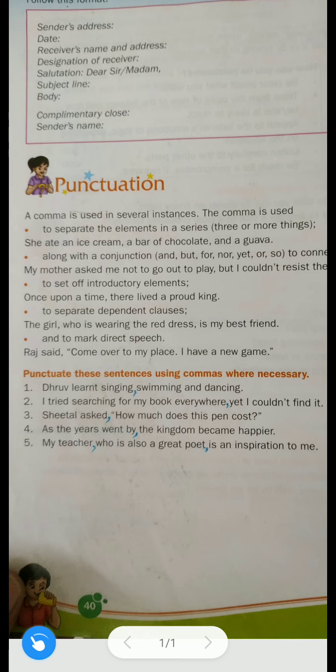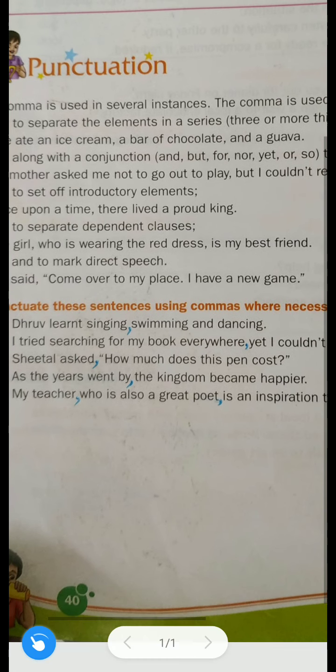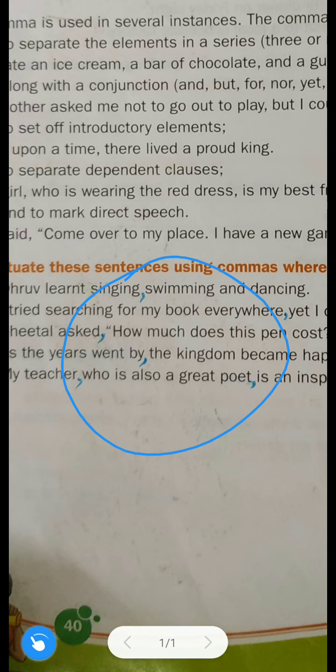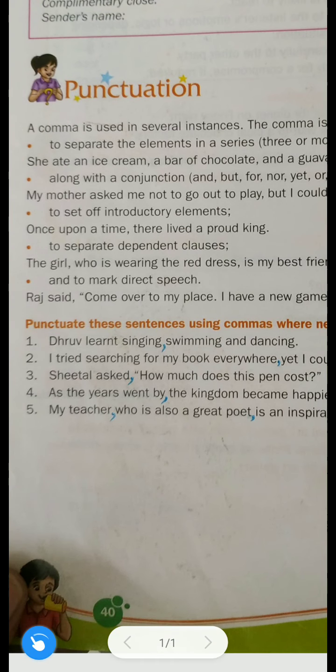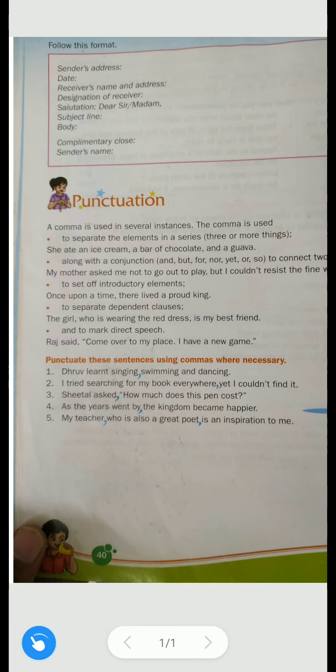So it's a very simple and small topic, punctuation mark. We are just going to discuss when to use the comma punctuation mark. So do you know how a comma is represented? I hope everyone knows the symbol of a comma. In this exercise, see, the symbol which is drawn with this blue pen, that is a comma. So we are going to discuss when to use a comma in a sentence. So let us start.